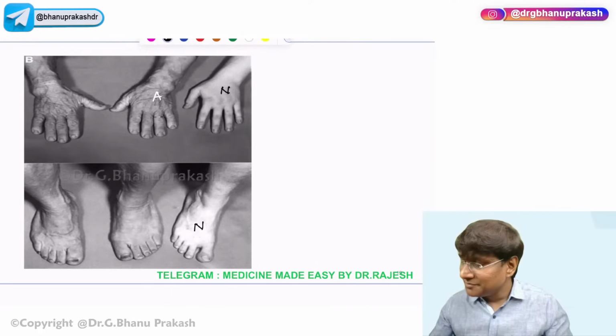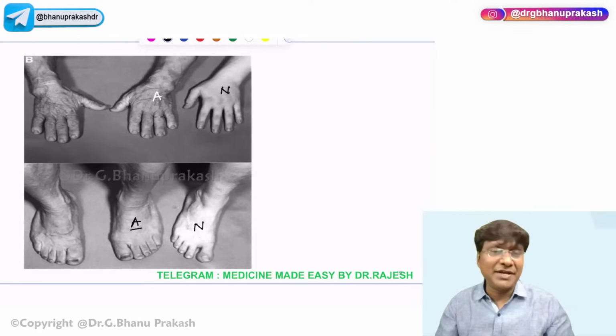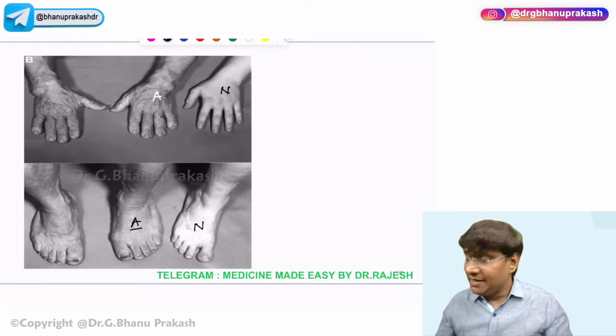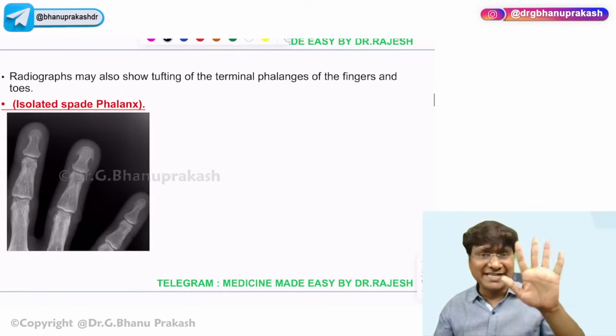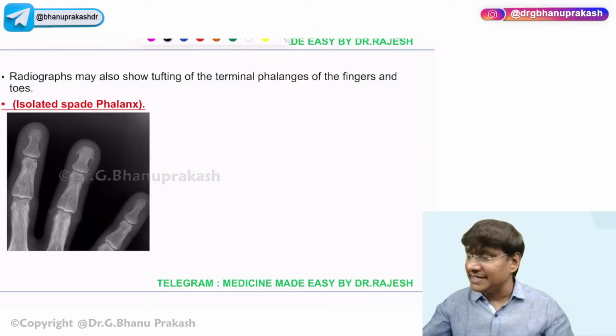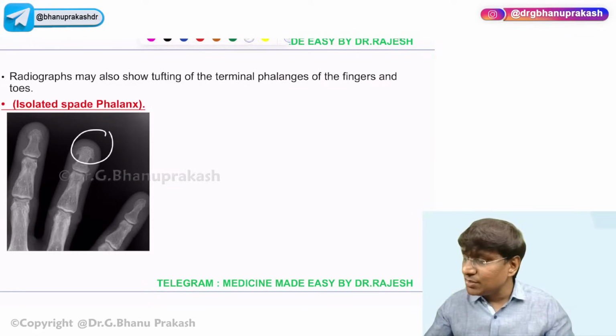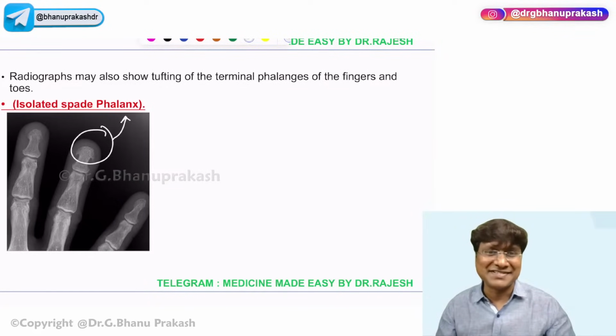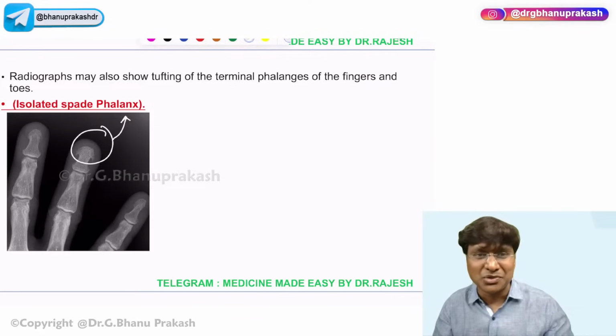And this is the foot in case of acromegaly, where you can observe that broadness. And when you do the imaging of the digits, what you will observe is isolated spade-shaped phalanx. That is because of increase in the growth hormone levels.